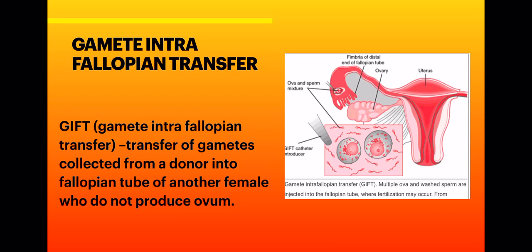If any female is not capable of producing ovum, then in vitro fertilization is done, and after the fertilization has taken place, that fertilized egg is transferred after the 8 blastomere or more than 8 blastomere stage into the female body for further development. Okay.